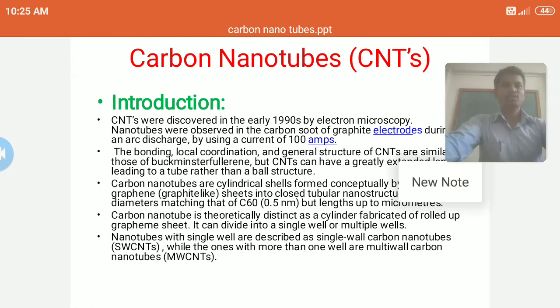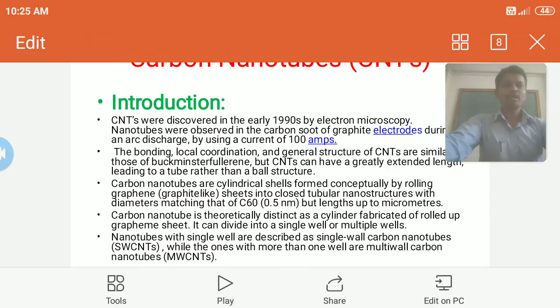So what are carbon nanotubes? Actually, these carbon nanotubes are also considered as one of the allotropes of carbon, along with graphite, diamond, graphene and fullerene.